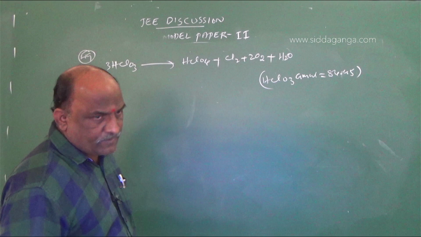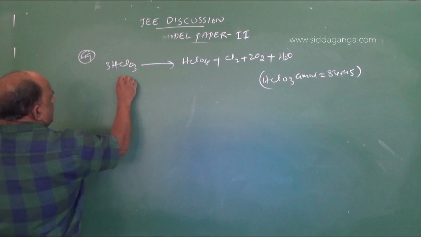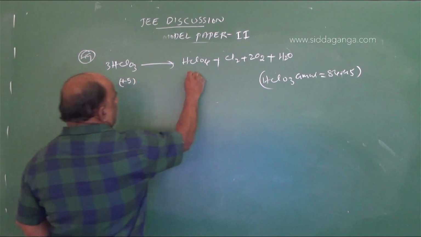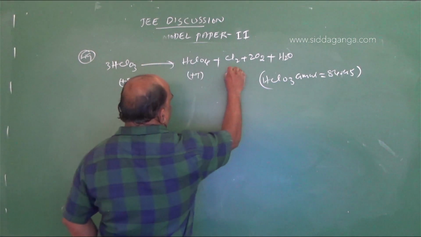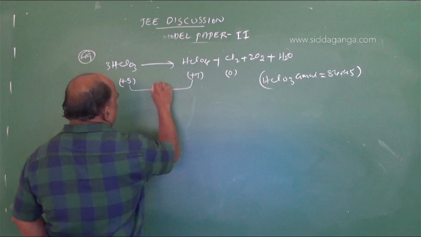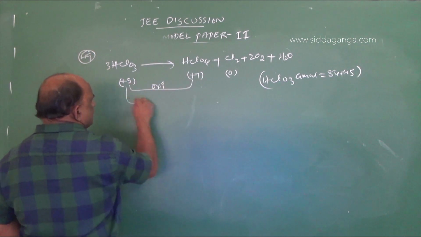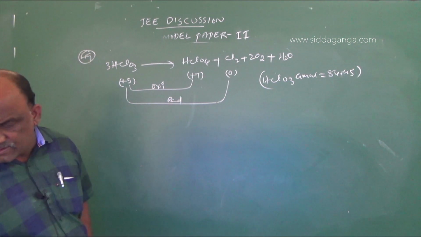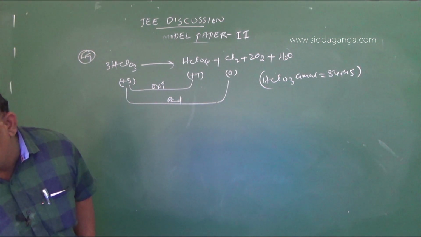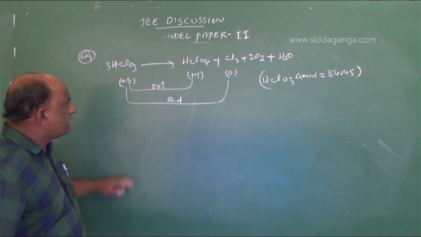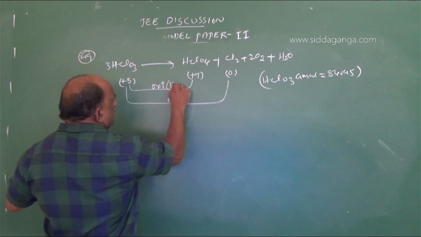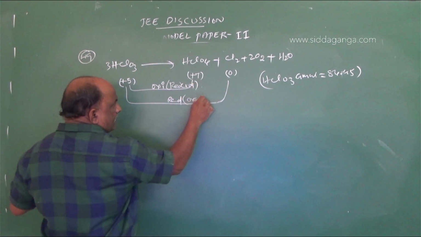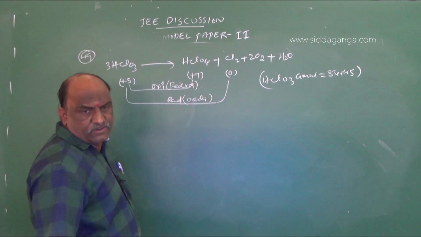So the oxidation number is +5 to +7 and 0. This is an oxidation reaction, and this is a reduction reaction. One is an oxidation reaction, the second one is a reduction reaction. The species which undergoes oxidation is the reducing agent. The species which undergoes reduction is called the oxidizing agent. So what is the question?